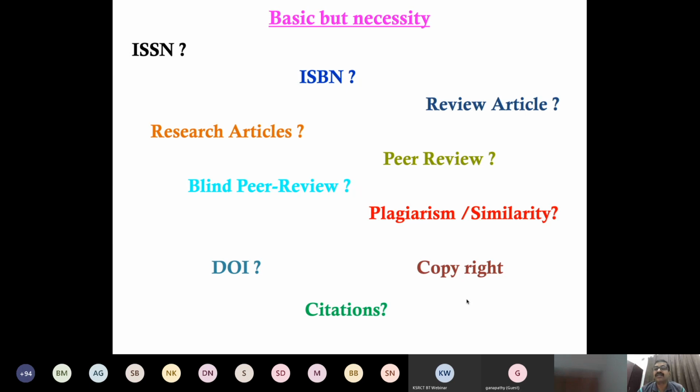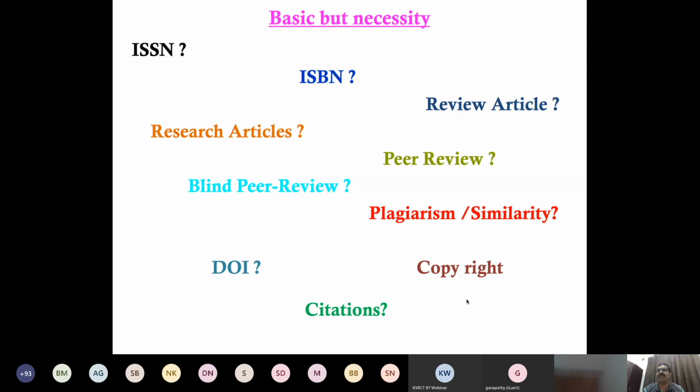Okay, next, third, I hope you understand the difference between ISSN and ISBN. These are the reasons behind both of these numbers. Then review articles. What are review articles? Suppose we have to review any topic, then give your opinion, your conclusion, your suggestion. This is only theoretical. Theoretically, you can give your suggestions, conclusions, your criticism, all things. Then you can write a paper that is called a review article. The review article doesn't have any new research, any proven research.